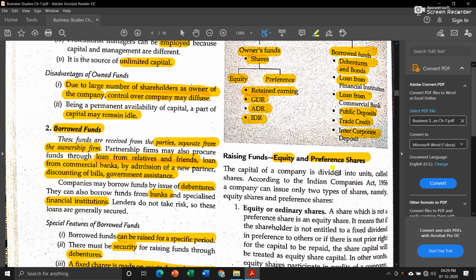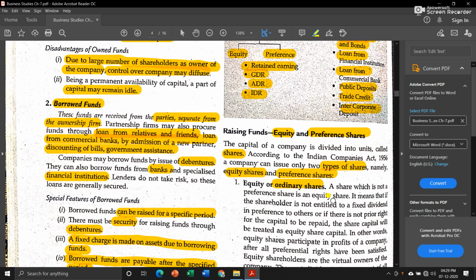The capital of a company is divided into units called shares. In accountancy we saw what is meant by a share: the total capital of a company will be divided into small equal units, and each unit is known as a share. According to the Indian Companies Act 1956, a company can issue only 2 types of shares, and they are equity shares or ordinary shares and preference shares.